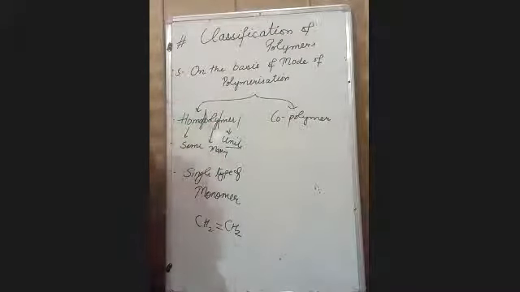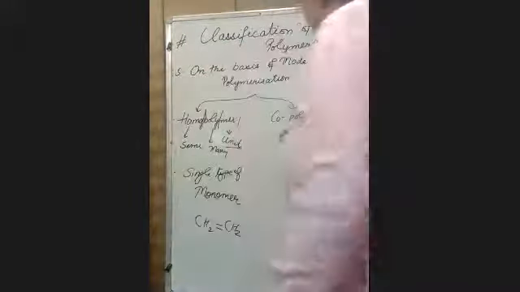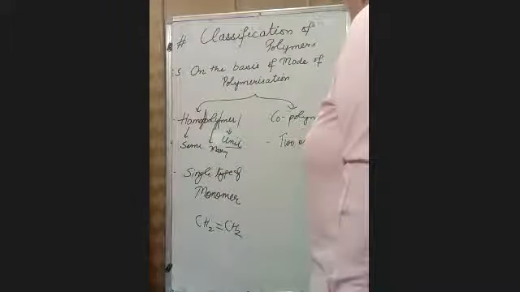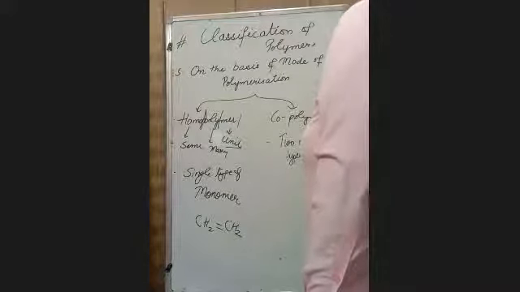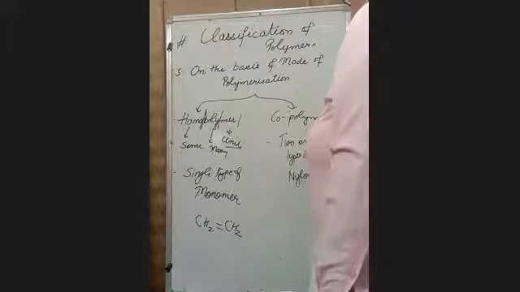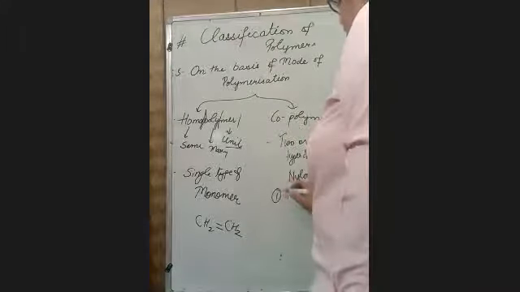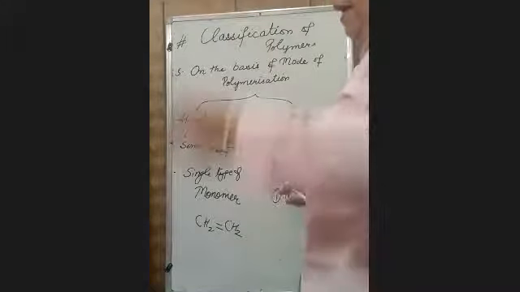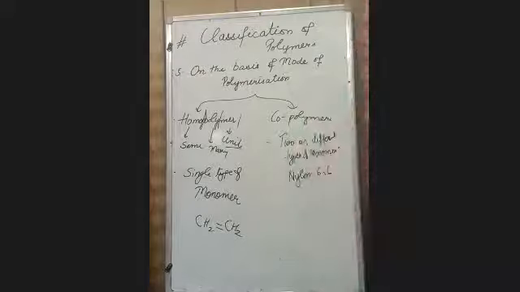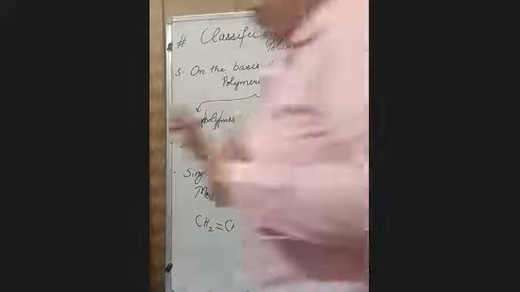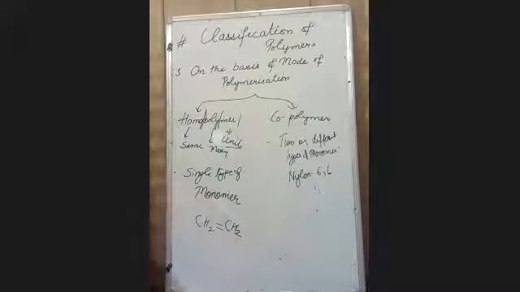Co means different. Whenever there are two or more different types of monomers, the polymer is formed from two or more different types of monomers. For example, nylon 6,6. Its one monomer is hexamethylene diamine and the second is your adipic acid. It is made up of two types of monomers. What are those? Hexamethylene diamine and adipic acid.